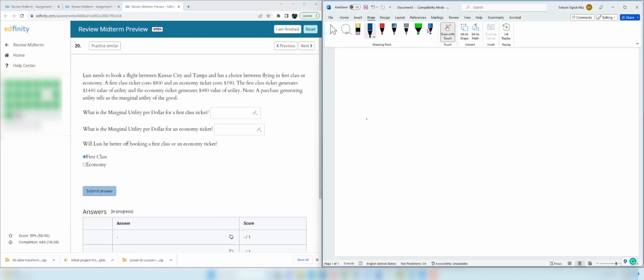Louis needs to book a flight between Kansas City and Tampa and has a choice between flying in first class or economy. So the price of the first class ticket is $800, and the price of the economy ticket is $190. First class generates a marginal utility of 1,440, and economy generates a marginal utility of 490.